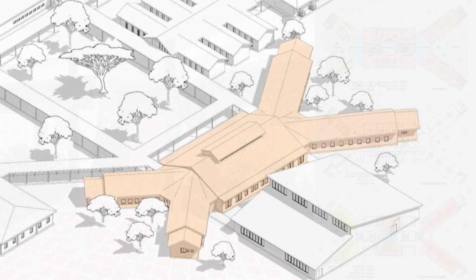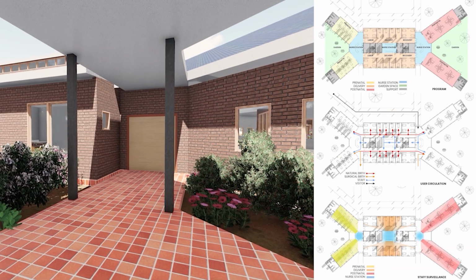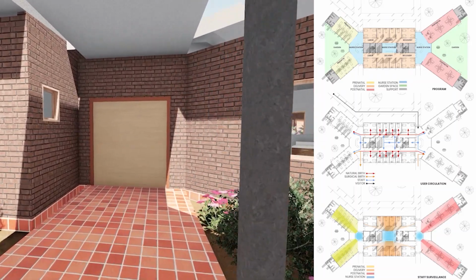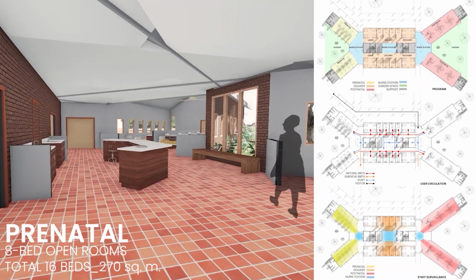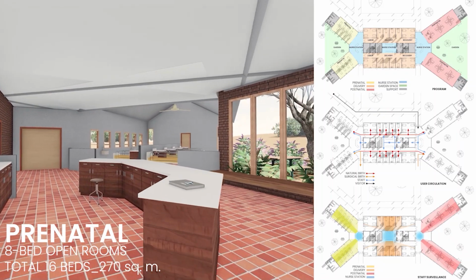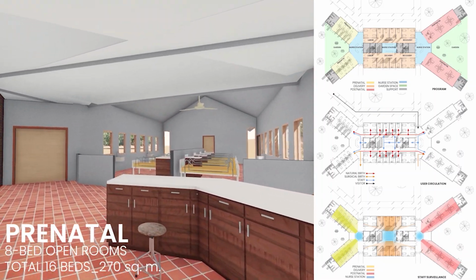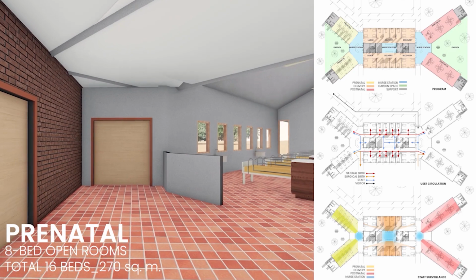Now we look at the high-risk ward. The plan mirrors patient areas across the central nurse stations, creating an efficient means of patient surveillance and privacy between the larger population. The prenatal ward is designed as an open ward typology with a radial organization to allow for a small nursing staff to monitor the 16 beds.